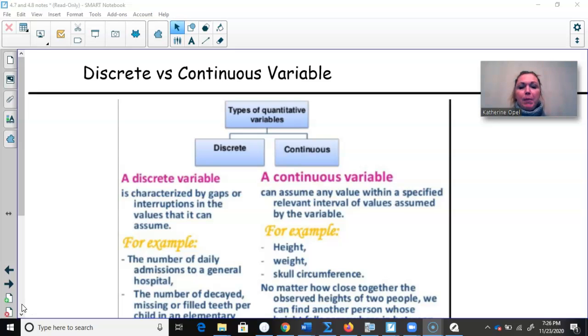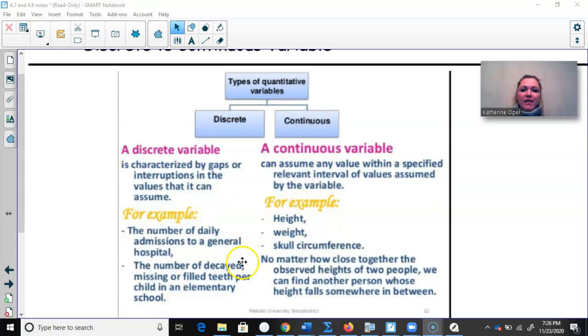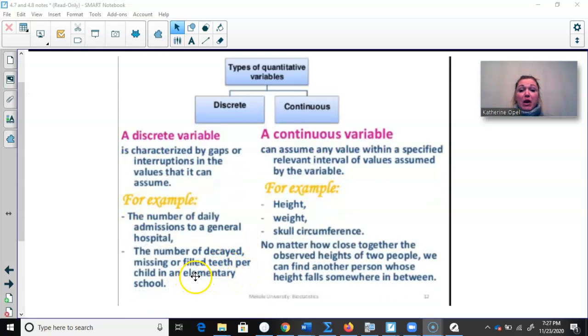So for example, the number of daily admissions to the general hospital. We're going to have 1 admission, 2 admissions, 3 admissions. We could have 5 admissions, and so on. But we're not going to have 1.5 admissions into the hospital. The number of decayed, missing, or filled teeth per child in an elementary school. Again, we're going to count that. We're not going to say there's 1.5. If you have some decay, that's a tooth that has decay or that is missing. So 1, 2, 3. Again, it's countable.